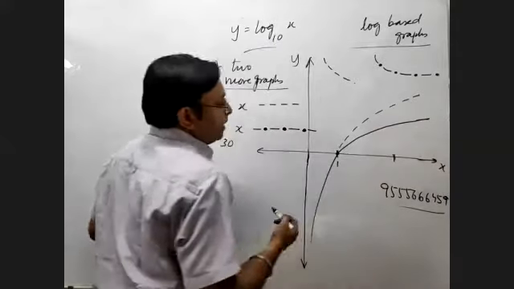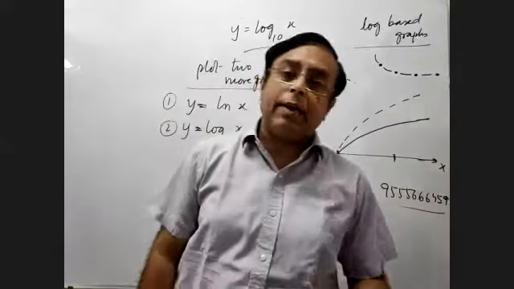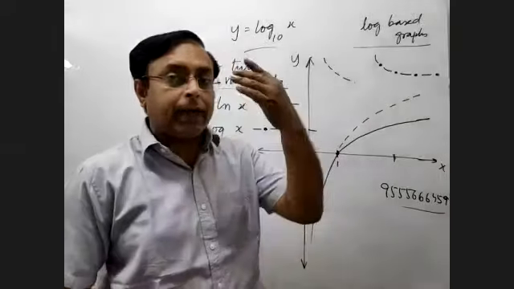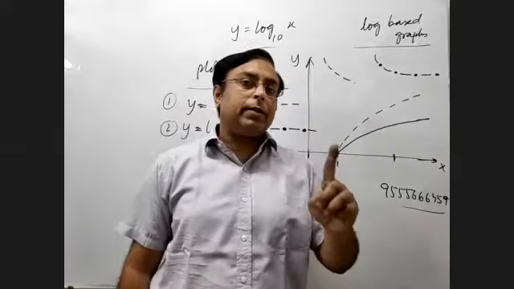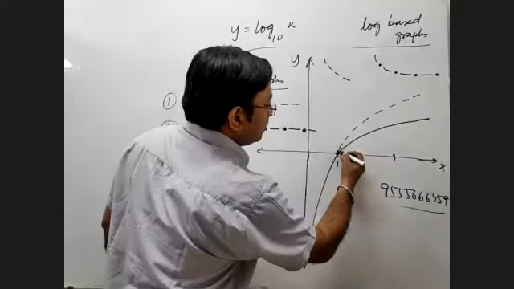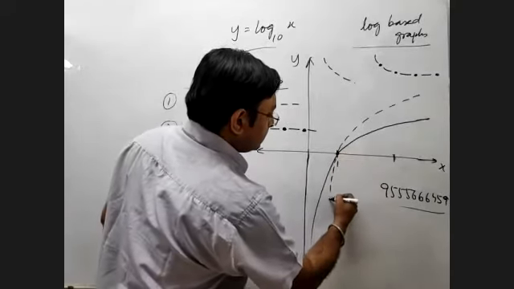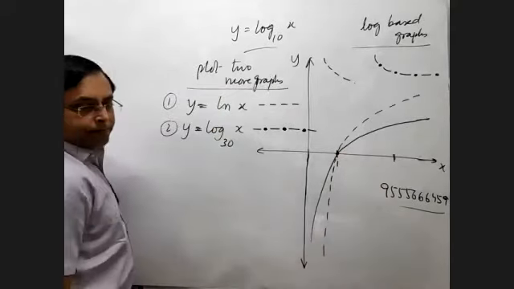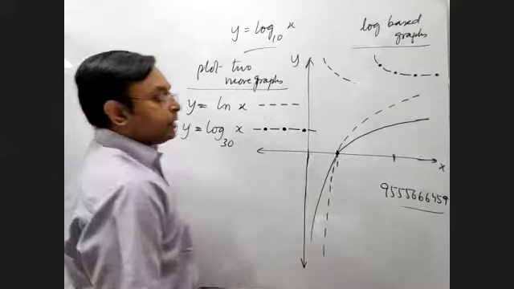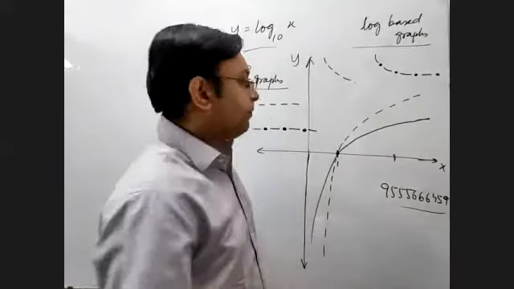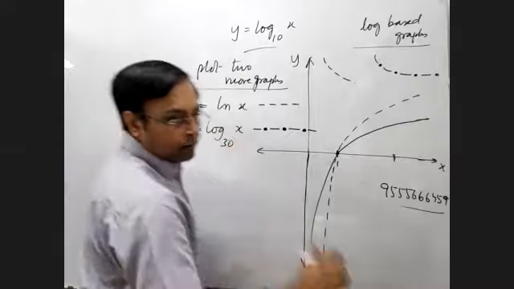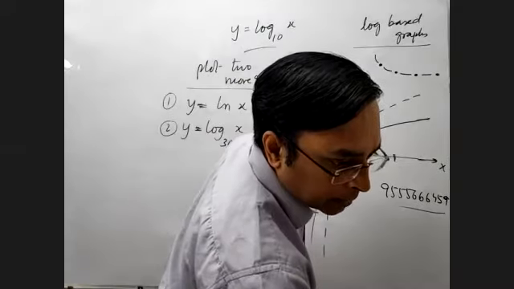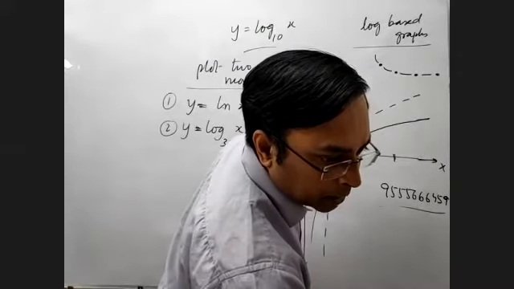But एक चीज है कि all the log graphs have to pass through this common point irrespective of the base, and that is x equal to 1. Irrespective of the base they have to pass through this point, so it will be like this and then like this. Fine, because it has to be 2.303 times. The other thing is that because the base is larger, the numbers will be smaller, isn't it? So because the base is larger, the numbers will be smaller and therefore corresponding to that